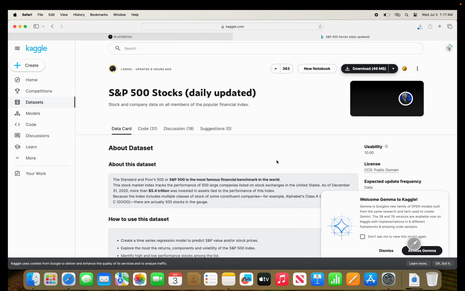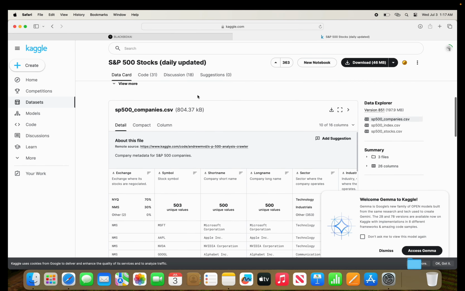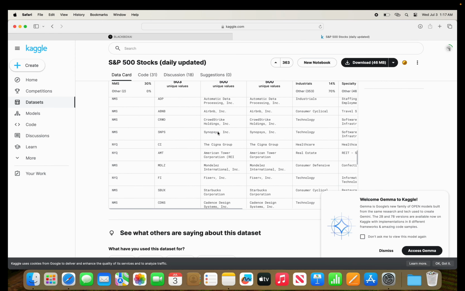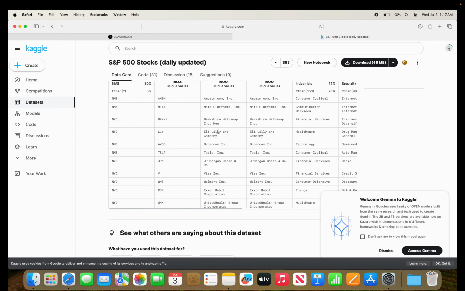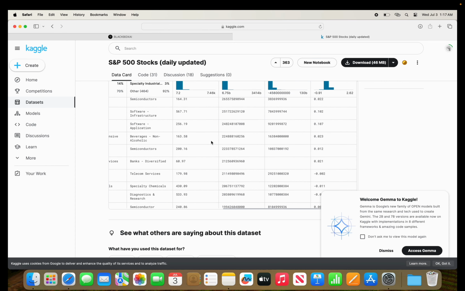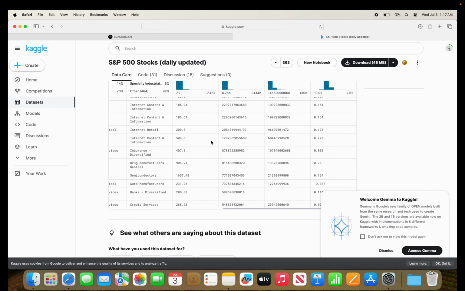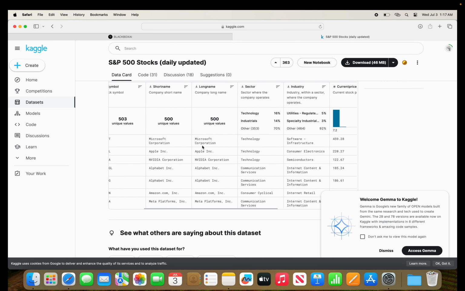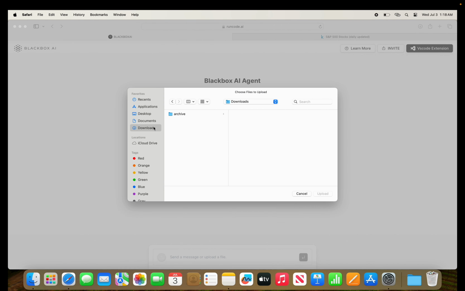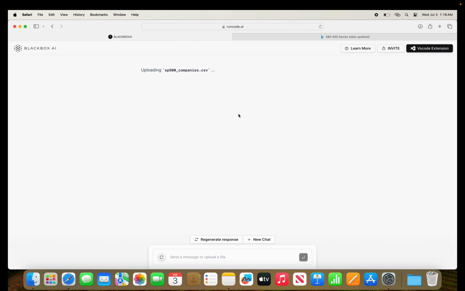In this video, we'll go through a Kaggle dataset that we will use on the Blackbox AI agent. So here we're just scrolling through this dataset to see and have a preview of what it has. It's mainly the S&P 500 stocks with daily updates. So we can go to the Blackbox AI agent and upload this CSV file. As soon as it's uploaded, we can start by chatting with it and asking questions.